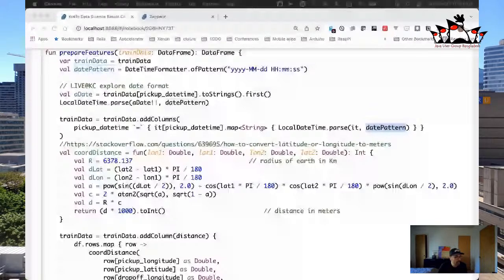So I found this very useful answer on Stack Overflow: how do you convert latitude or longitude to meters? I didn't come up with this, I just found it and thought, oh, this looks good. I basically rewrote it from Java into Kotlin so that I could do this calculation using the starting latitude and longitude and the ending latitude and longitude for each trip to determine how far that trip was.